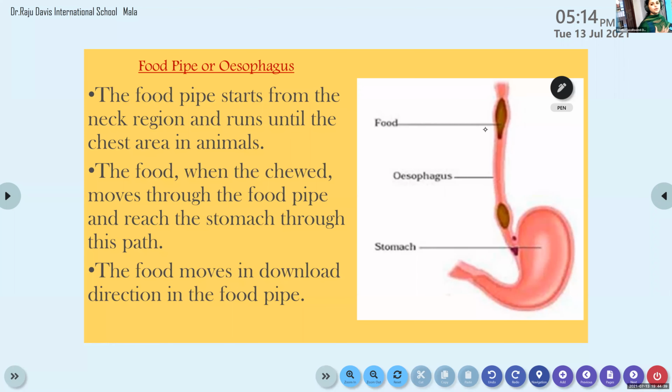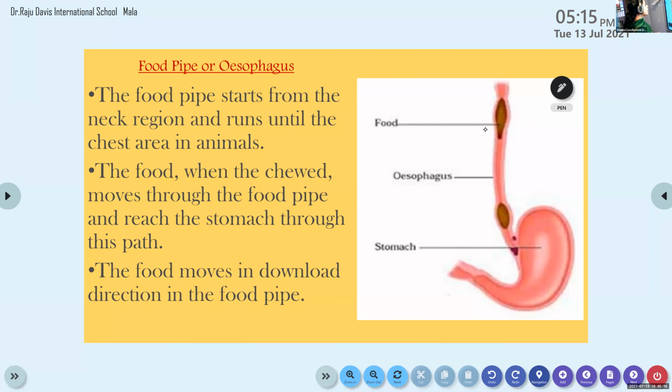So where does this food pipe start? From the mouth. It runs along the neck and chest. So the food pipe starts from the neck region, it does not start from the mouth. It starts from the neck region and runs until the chest area in animals, not only in animals, in humans also. It starts from the neck region and runs until the chest area.